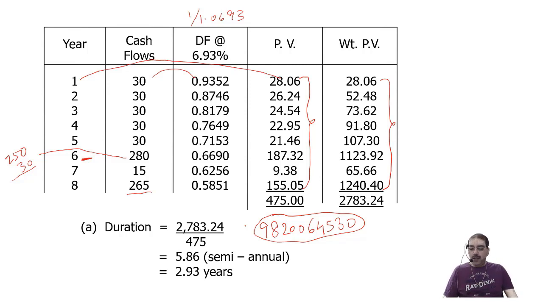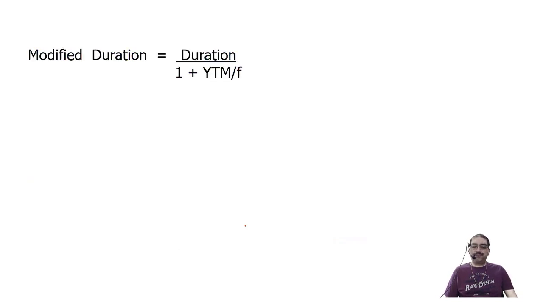Okay. Now let us calculate modified duration. Modified duration formula: duration divided by 1 plus YTM upon F. Duration is 2.93. Annual figure, YTM annual figure 0.1434 divided by 2 now, because semi-annual, 2 times compounding in a year, that gives me 2.73.